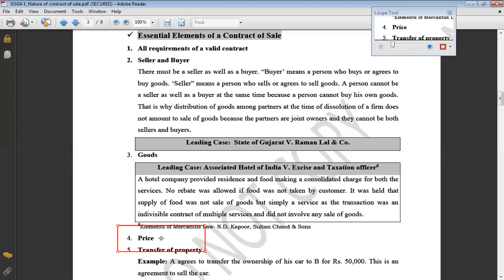Yes, but it is possible that you are exchanging your goods for old goods, for some old refrigerator. You are buying a new refrigerator and you are paying some part in money and some is being adjusted in the old refrigerator. That means the price can be either fully in money or it can be partly in money and partly in goods. But it cannot be wholly in goods like in a barter case.